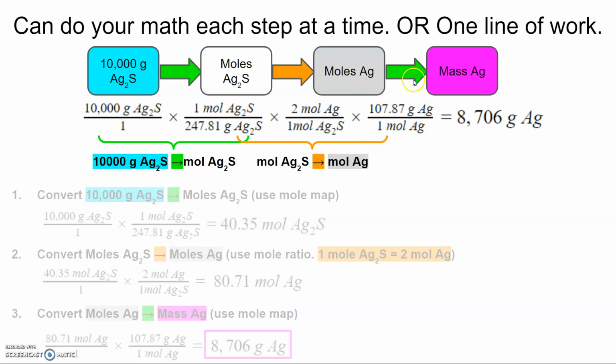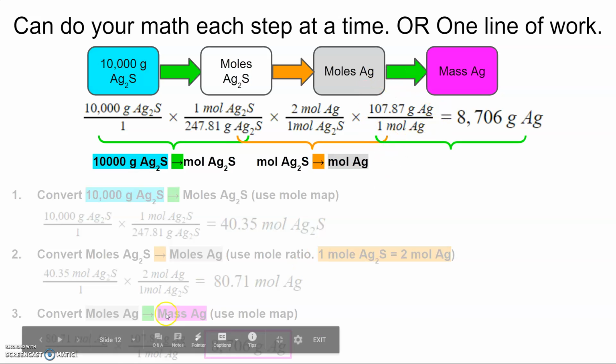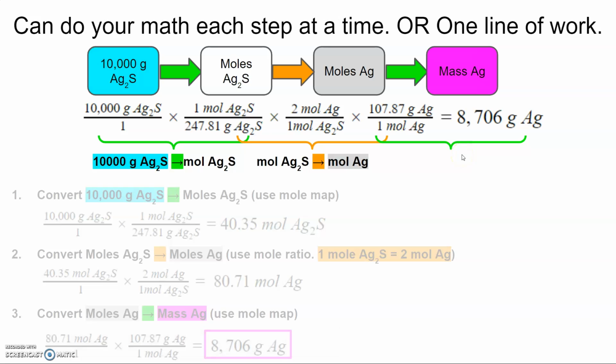And this last fraction here came from the conversion factor in step 3, where I used it to convert from moles of silver to mass of silver. So it's up to you how you want to do this, step by step, or as one line. Doing it as one line of work really requires that you are confident and know exactly what you're doing. Practice is what gets you to that point, so if you're not confident, you might want to do it step by step. Either way works.